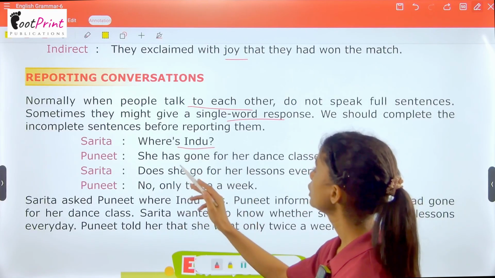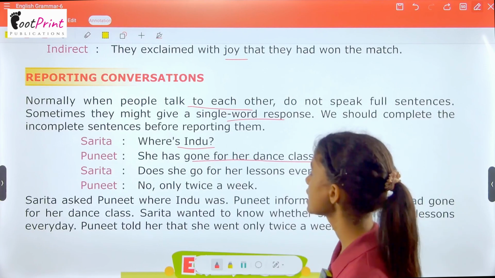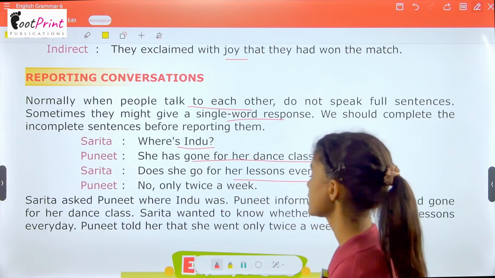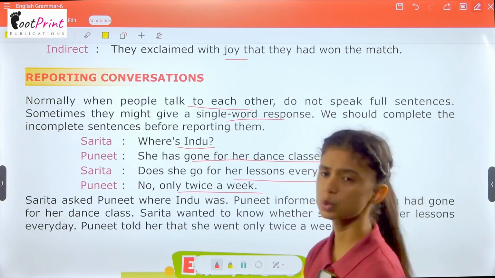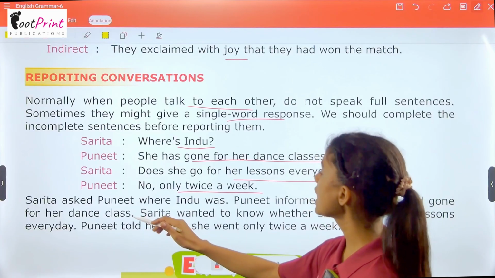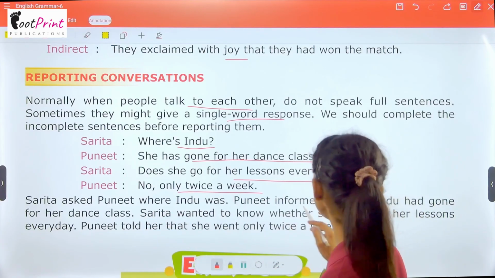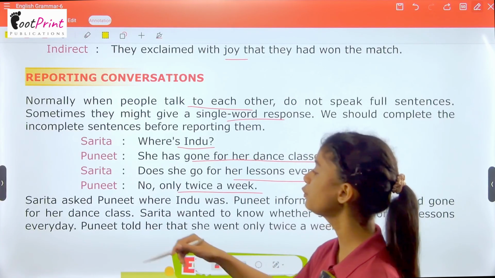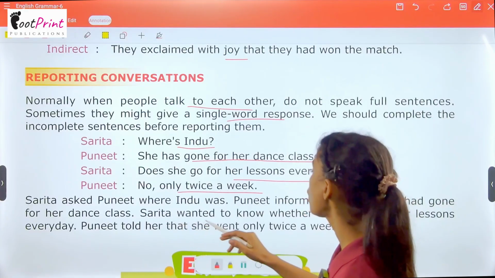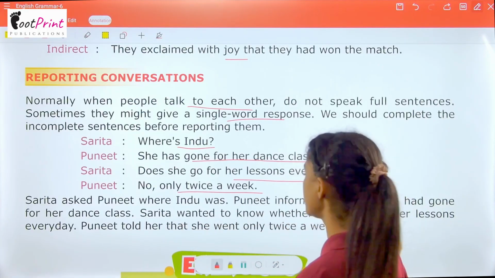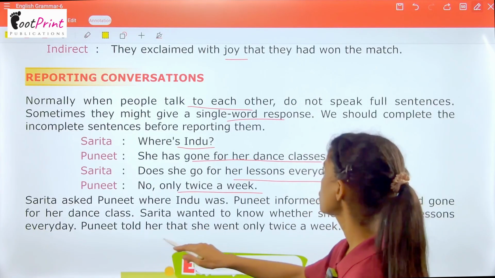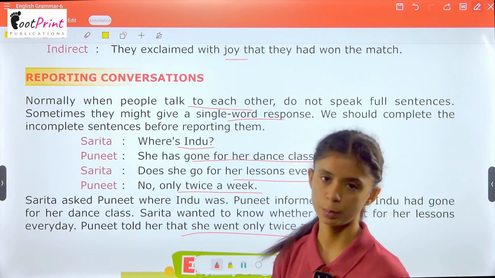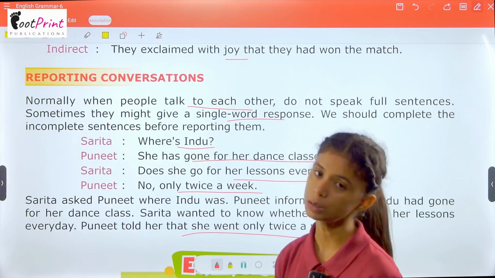"Where's Indu?" "She has gone for her dance class." "Does she go for her lessons every day?" "No, only twice a week." Sarita asked Puneet where Indu was. Puneet informed her that Indu had gone for her dance class. Sarita wanted to know whether she went for her lessons every day. Puneet told her that she went only twice a week. So this is how we normally do it.